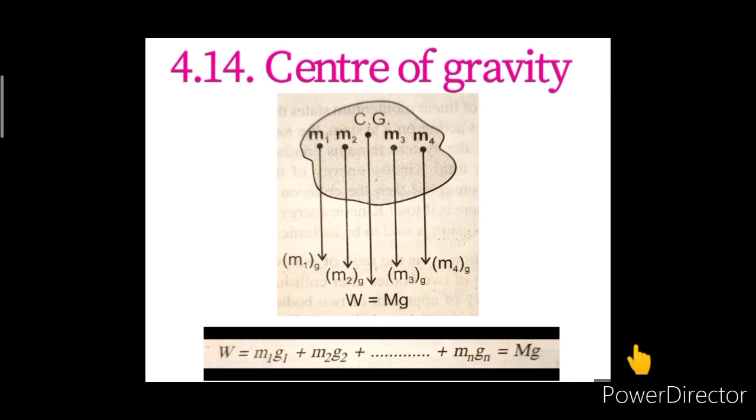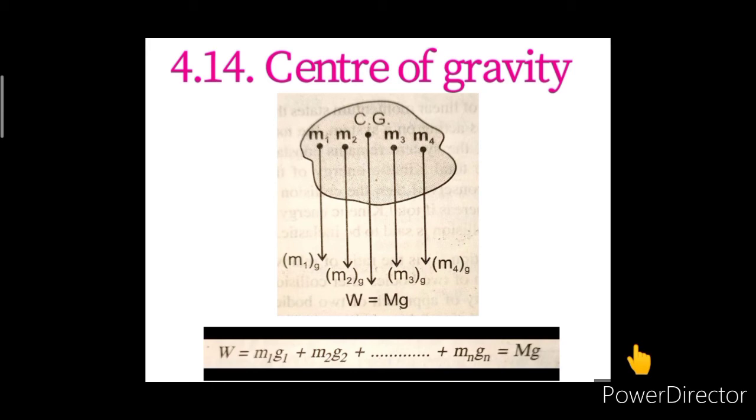Now, in case of bodies of uniform density and symmetrical shape, the center of gravity is at their point of symmetry. As we had discussed for the center of mass, for some bodies of uniform density and of regular or symmetric shape, like the disk and ring, the center of mass would be at the center. For the rod, the midpoint of the rod will be considered as the center of mass.